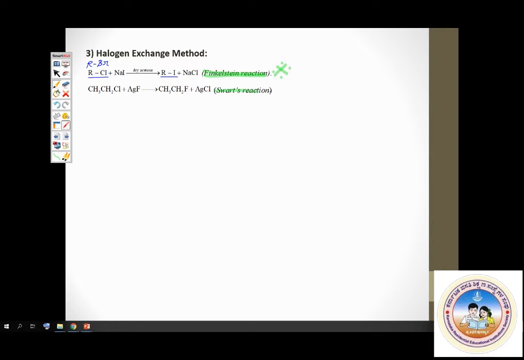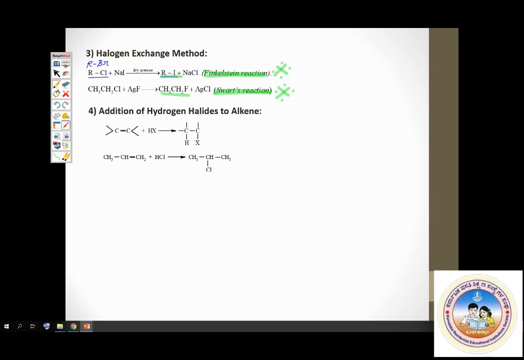Next, addition of hydrogen halides to alkene. You can prepare haloalkanes from alkenes. This is something we have seen under the alkenes chapter, where your halogen acid adds on in accordance with Markovnikov's rule, and this is electrophilic addition. So this is a revision again. We have discussed this under the alkenes chapter in the previous worksheet.